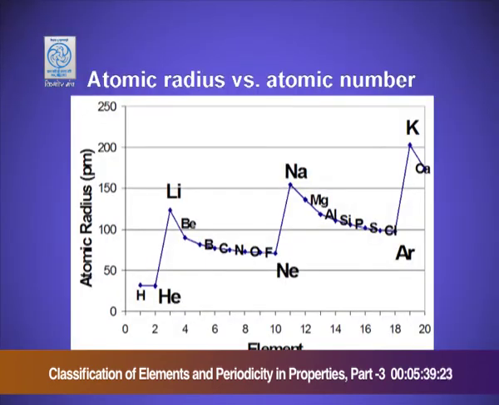So, we have seen that from top to bottom in a group there is an increase in the atomic radii. Now, graphically again you can see that the atomic radii of lithium is smaller than sodium. The size of the sodium atom is smaller than potassium. You can see the data. Lithium, sodium and potassium, there is a clear-cut increase in the atomic radii.